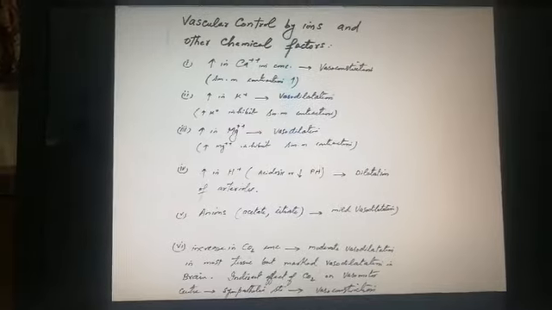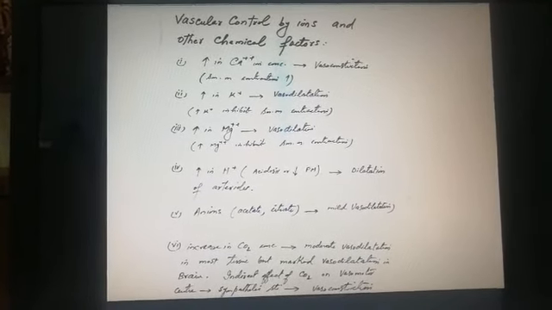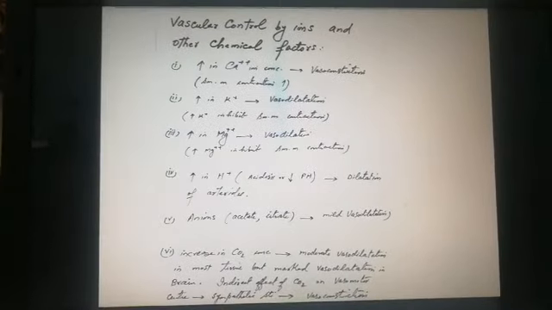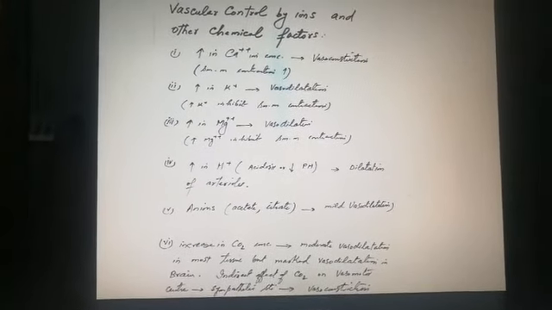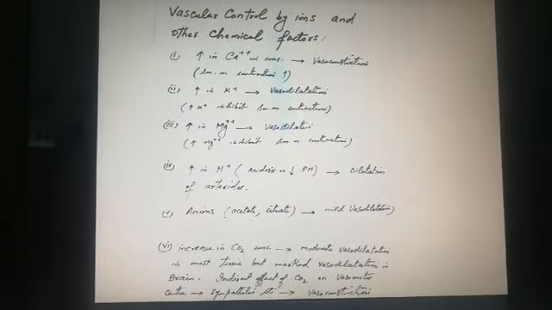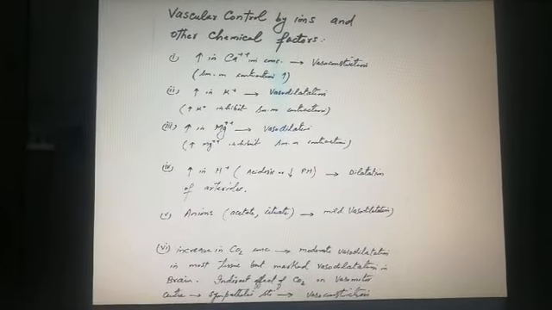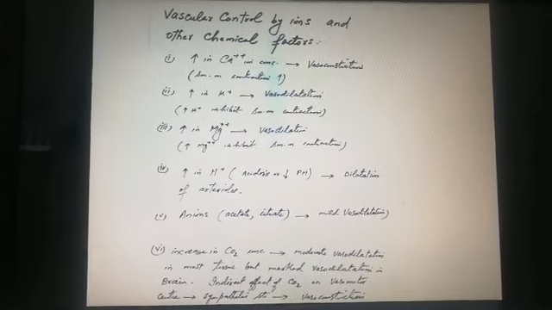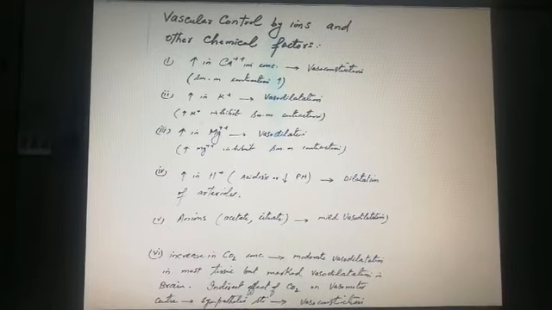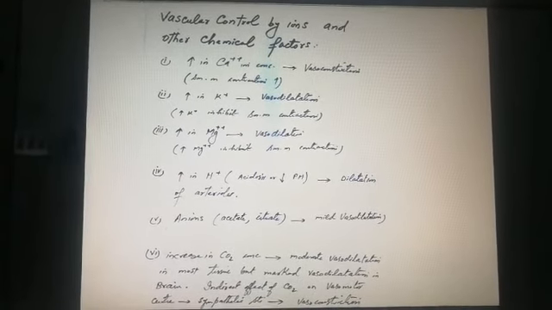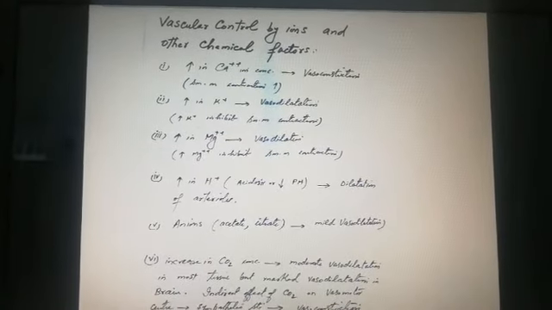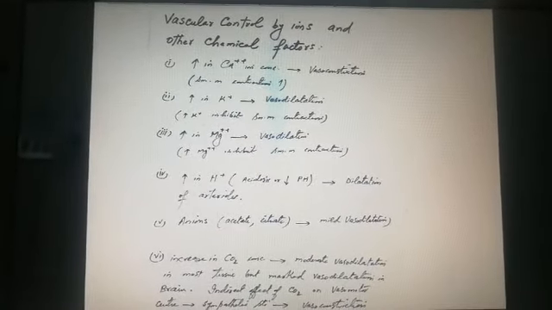Vascular control by ions and other chemical factors. Increased calcium ion concentration causes vasoconstriction; increased potassium causes vasodilation. Why does calcium cause vasoconstriction? Because it increases the contraction of smooth muscles in the blood vessels, while potassium inhibits contraction of smooth muscles, and likewise increased magnesium also inhibits smooth muscle contraction.